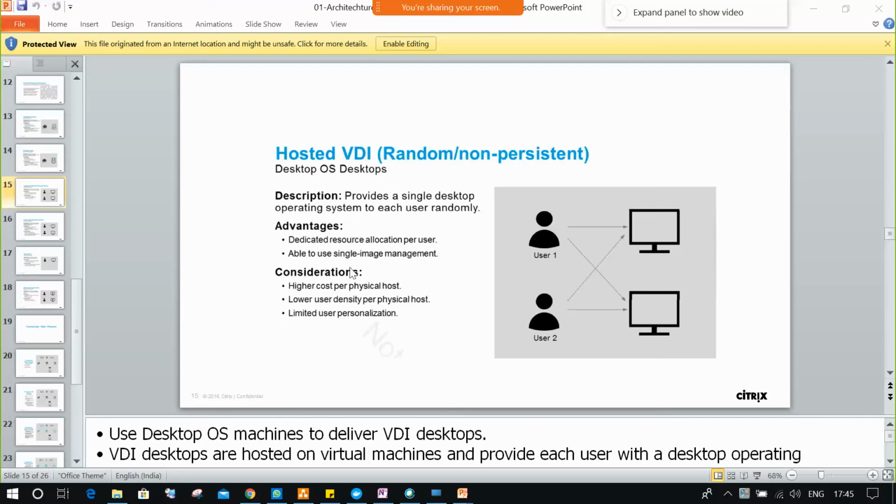So today we are going to talk about the new delivery method. There's a third one, hosted VDI. VDI stands for Virtual Desktop Infrastructure.